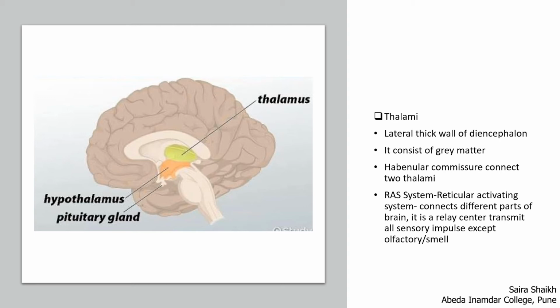Thalamus is a lateral thick part of the diencephalon. It consists of gray matter. The right and the left thalamus parts are connected by a commissure called habenular commissure. Thalamus is a relay center to transmit all sensory impulses except olfactory or smell impulse, as it contains the reticular activating system or RAS, which connects different parts of the brain.